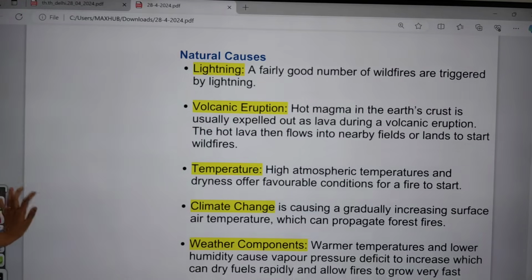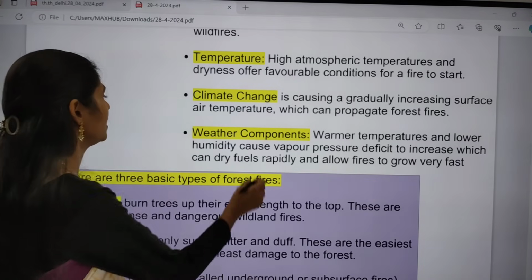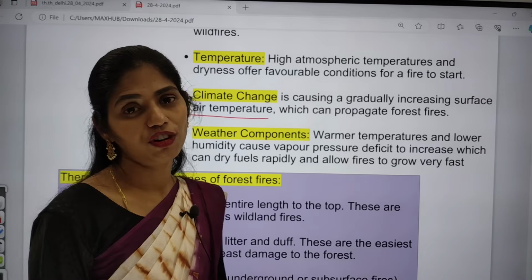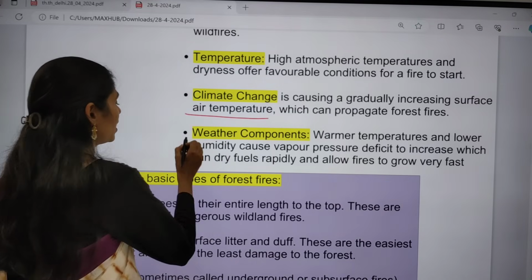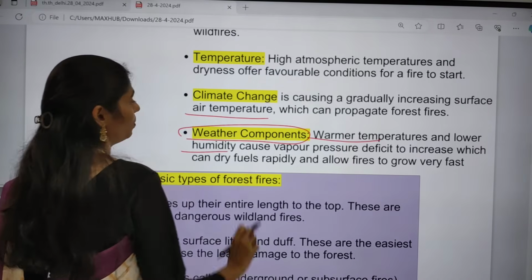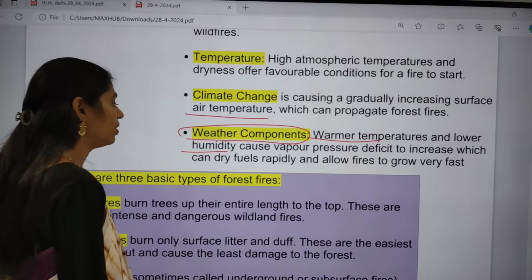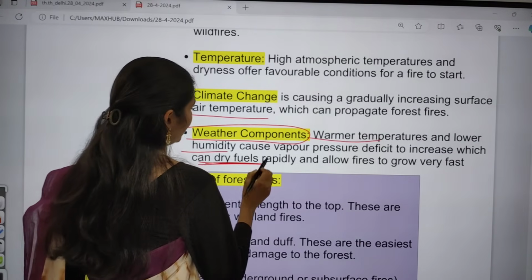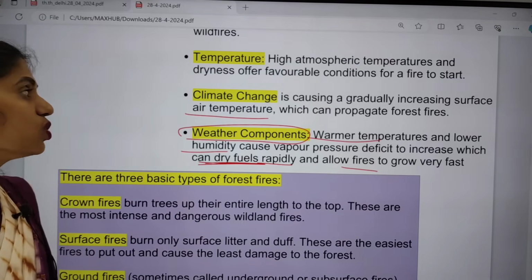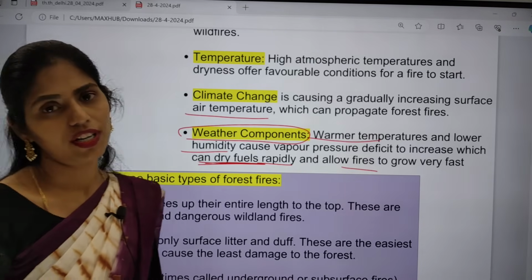And the next one is climate change. Climate change is causing a gradual increase of surface air temperature, and because of this it is also propagating forest fire. And the next one is weather components. Whenever there is warmer temperature and lower humidity, the vapor pressure deficit increases, and that can dry fuels rapidly and allow the fire to grow very fast. So these are some important reasons, or the causes, of forest fires.